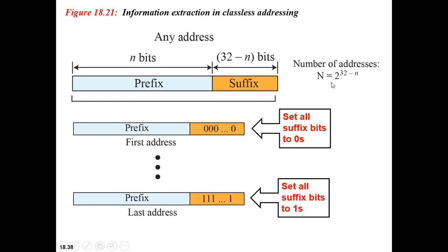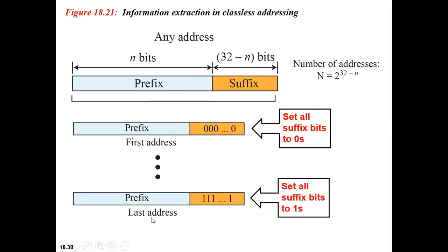The number of addresses N is equal to 2 power 32 minus n. So 2 power 32 minus n will give you the number of addresses. Clear? Fine. So how are we extracting the first address? We keep the first n leftmost bits, which is nothing but the prefix, as it is. The remaining 32 minus n bits, that is the suffix, we make all zeros. If you do this, you will get the first address.